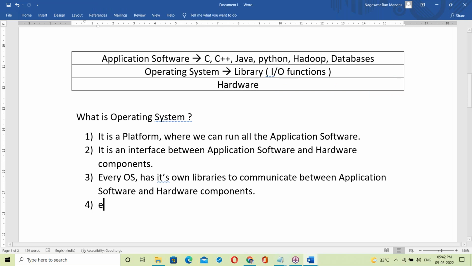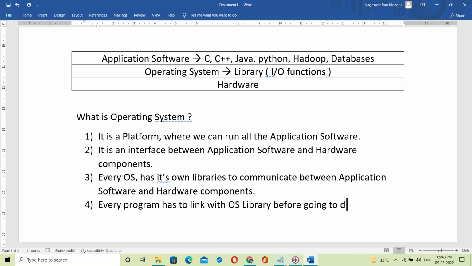This is a very important point, remember it. It is a very useful topic for Java features. Every program has to link with the OS library before starting execution or running. It is compulsory. Only after linking with the OS library does execution start.